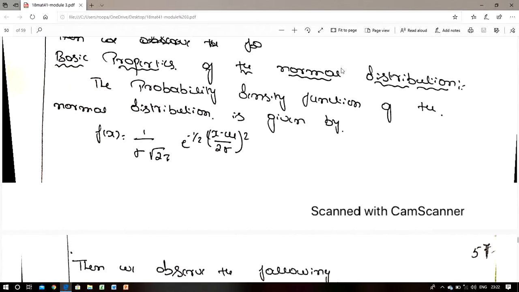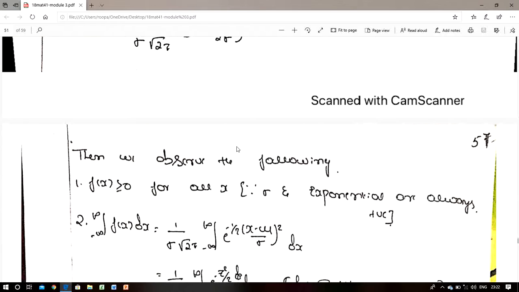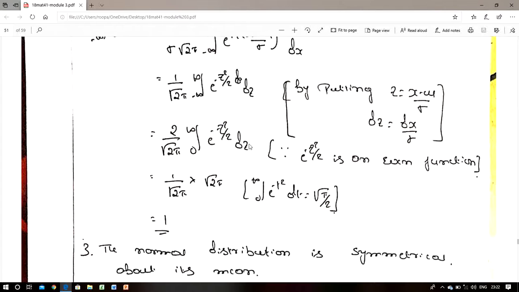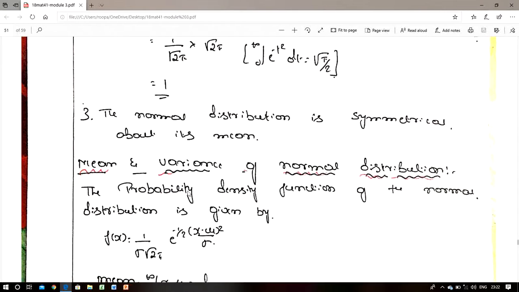The probability density function of the normal distribution is given by f of x is equal to 1 by sigma into root of 2 pi into e power of minus 1 by 2 into x minus mu divided by sigma whole square. Then observe the following. First, f of x is greater than or equal to 0. According to the condition of a continuous probability distribution, the function should be non-negative, meaning all the values are positive. Also, the integral from minus infinity to plus infinity of f of x dx is 1, and the normal distribution is symmetric about its mean.